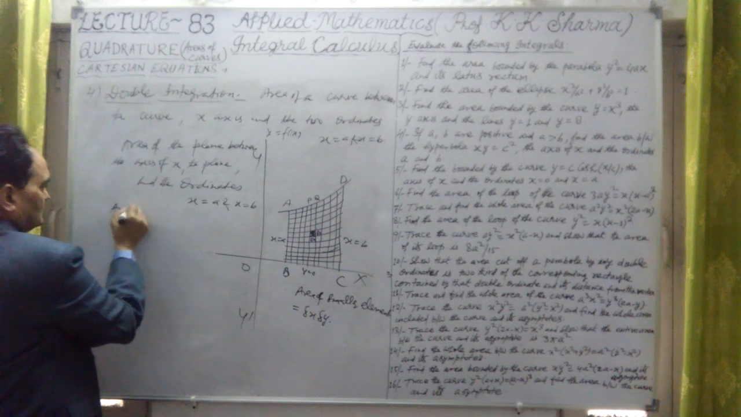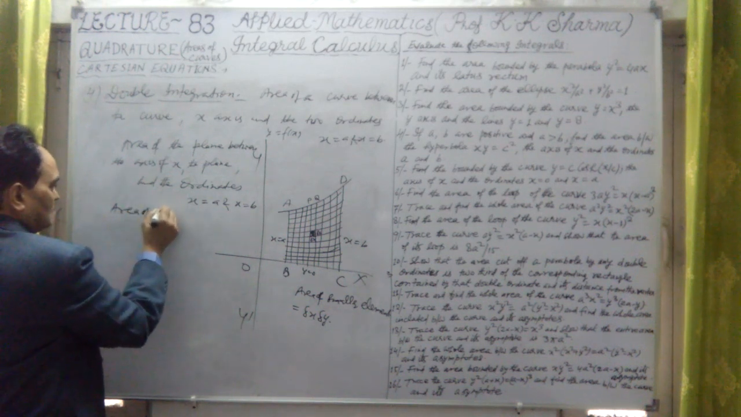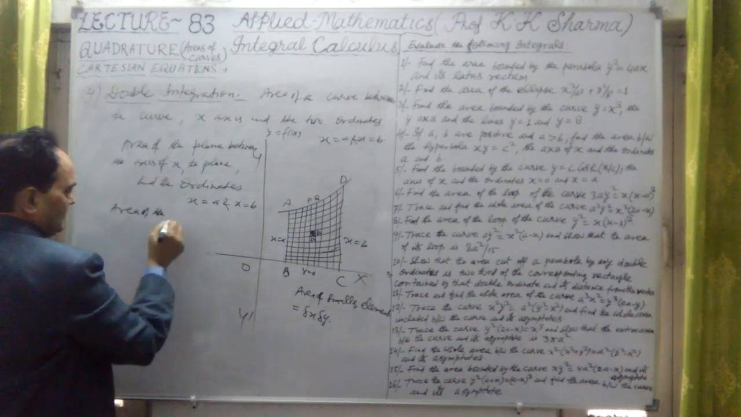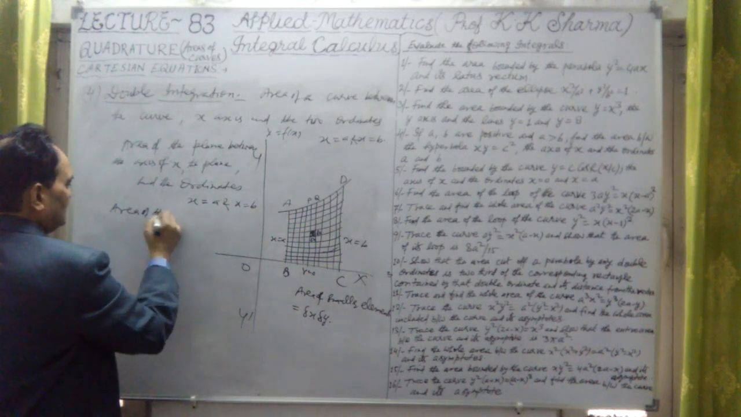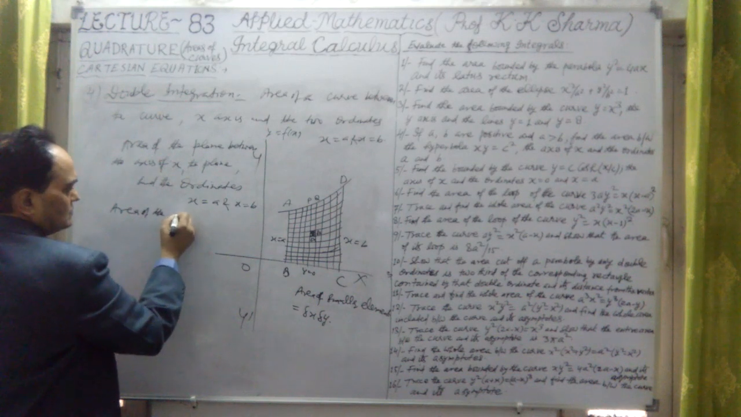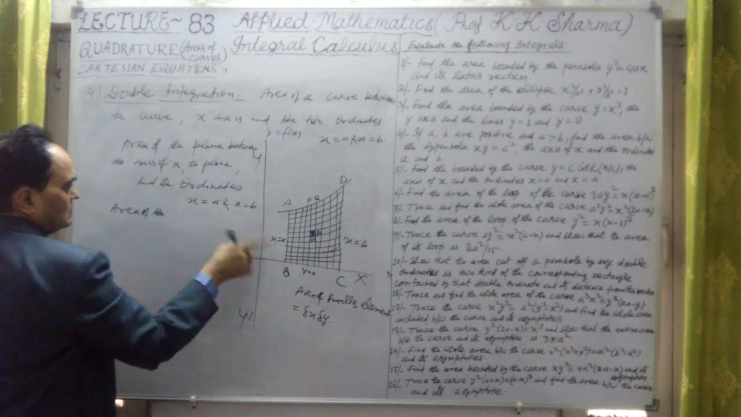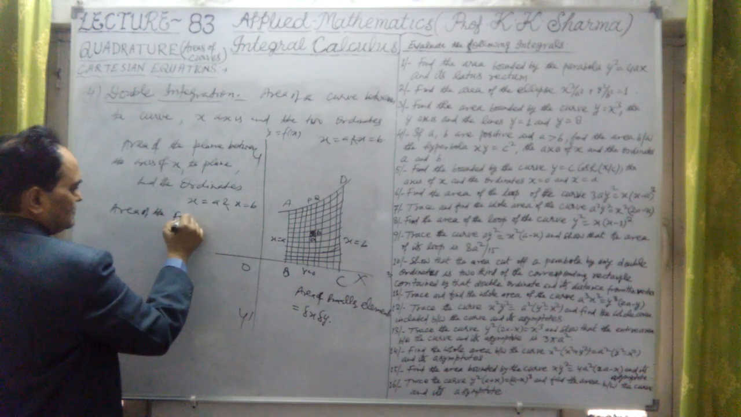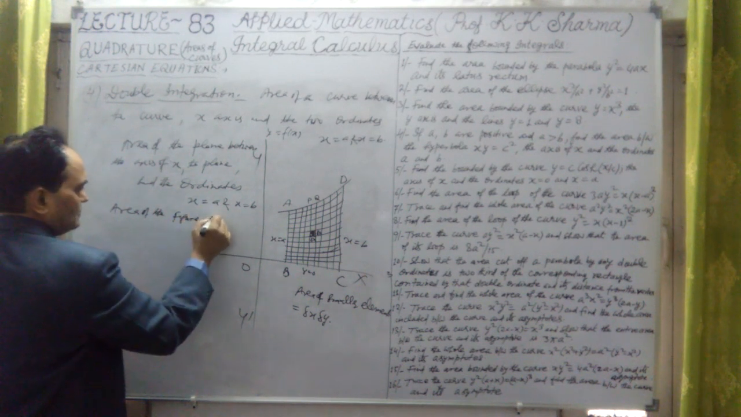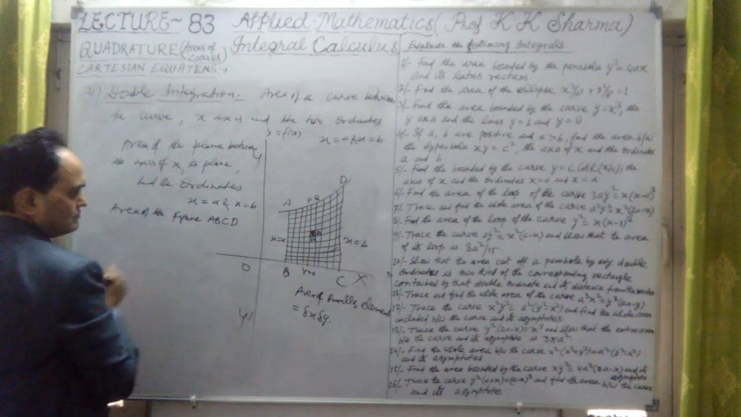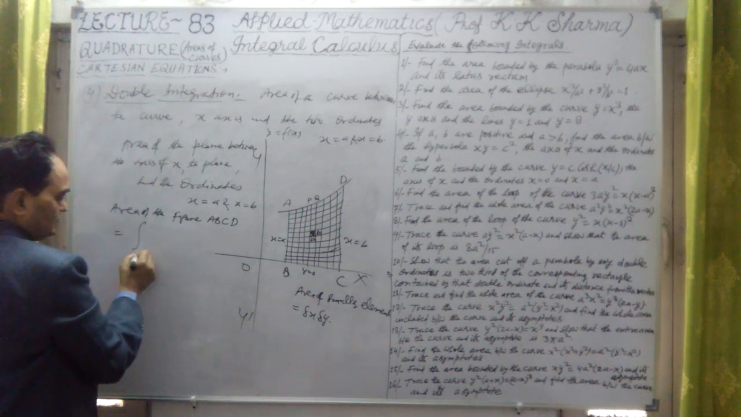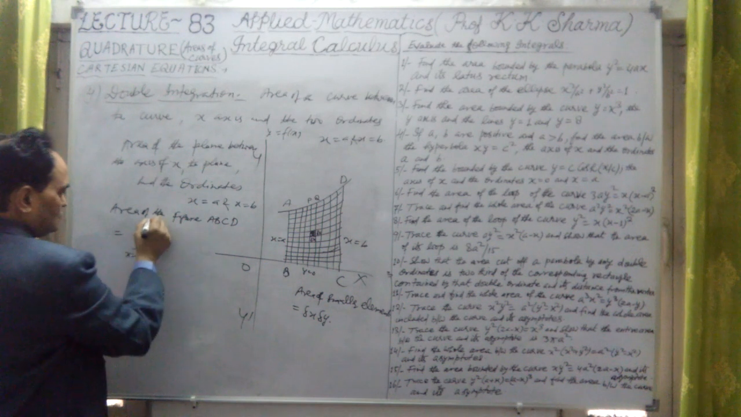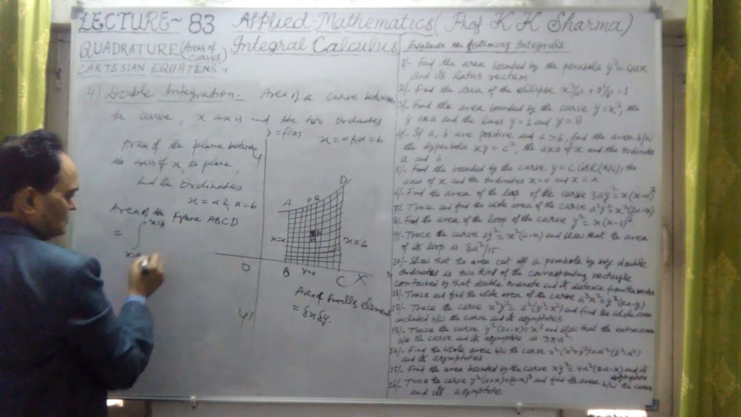Therefore, the area of the plane curve ABCD, the area of the figure ABCD, is given by, this is the first limit a to b, x equal to a to x equal to b.